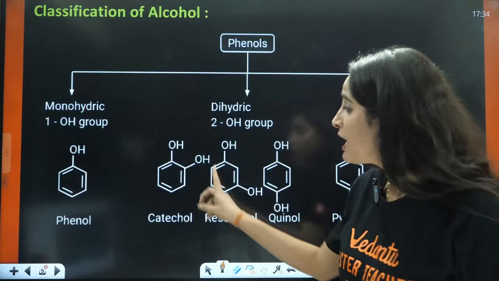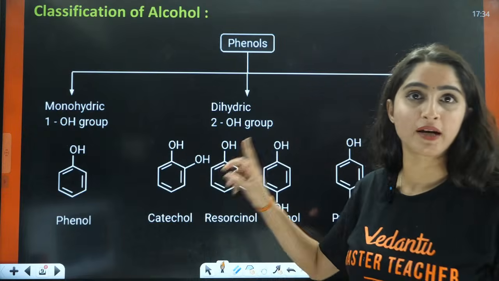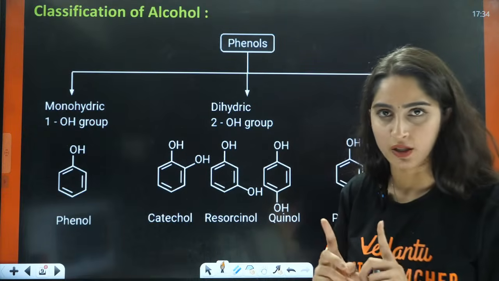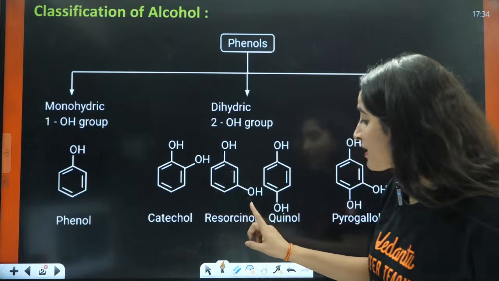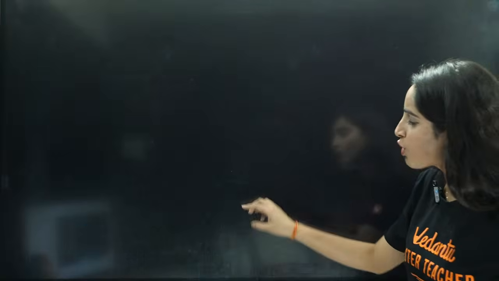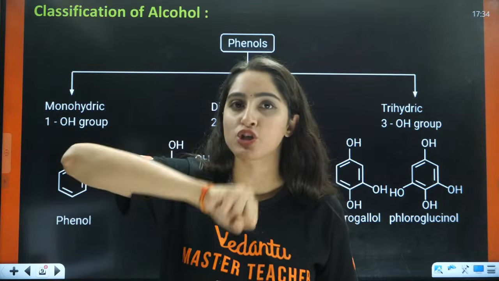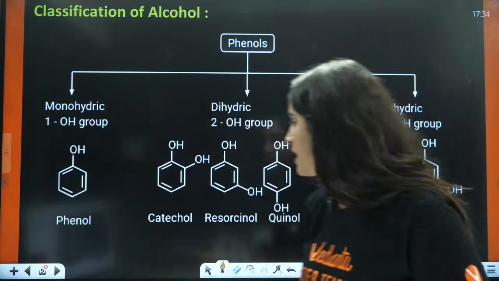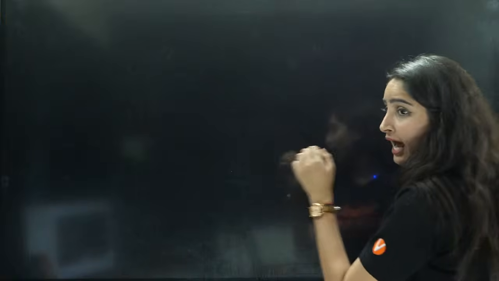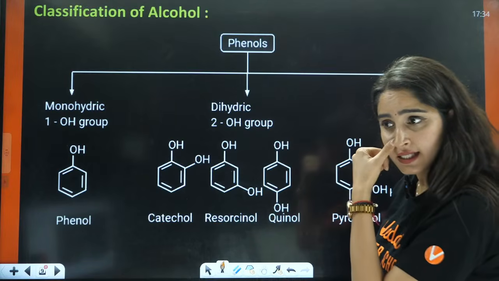What is catechol? When two OH groups are attached to the ortho positions of each other, next to each other. What is resorcinol? Resorcinol is when your OH group is attached at the meta position to the other OH group.